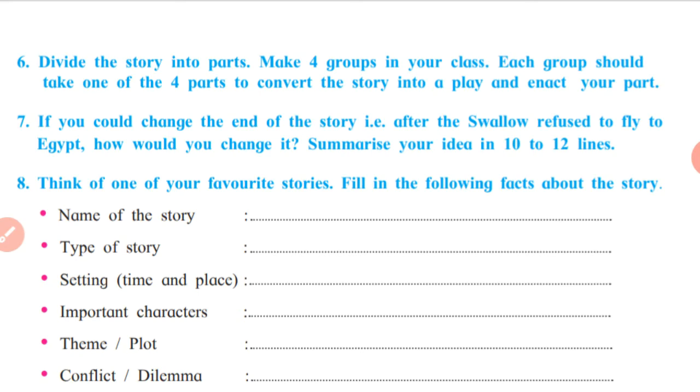That is, the swallow refused to fly to Egypt. He started living with the Happy Prince. He was suffering with the fall of snow, the cold atmosphere, as it was not favorable for him.